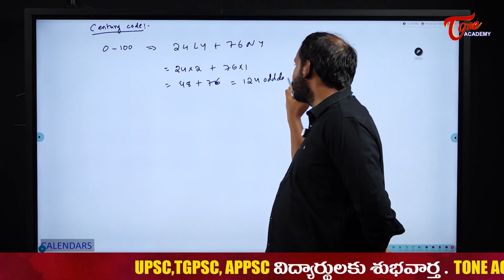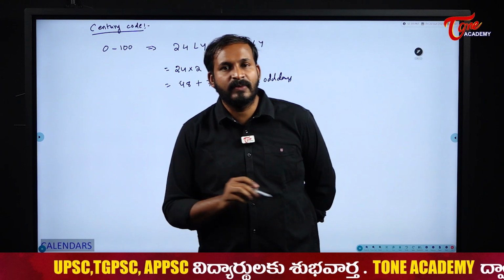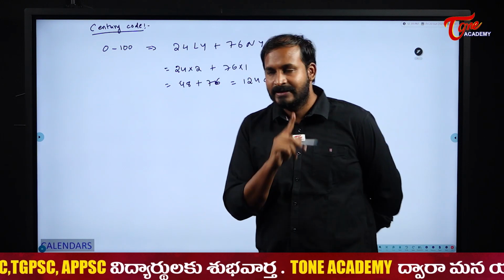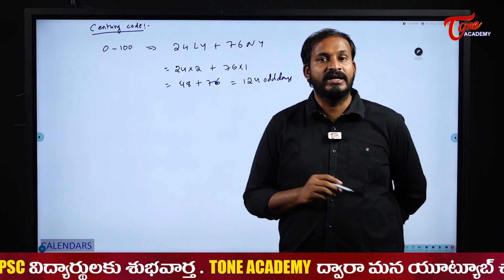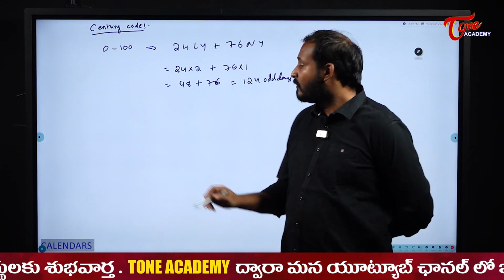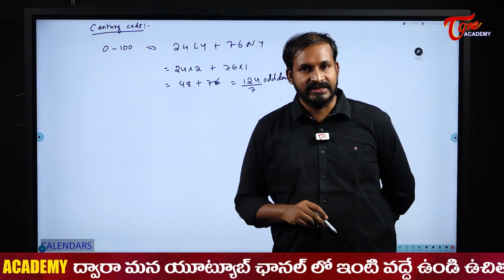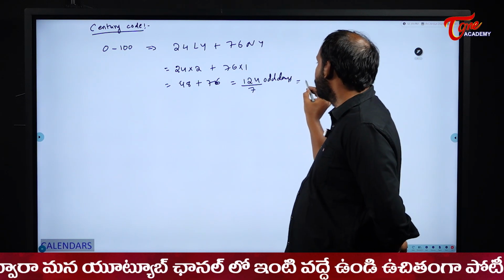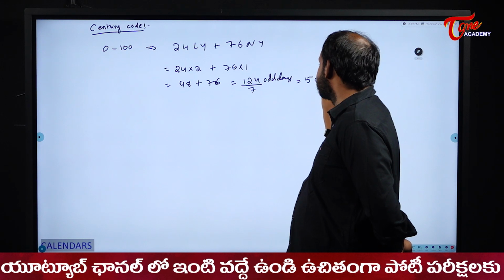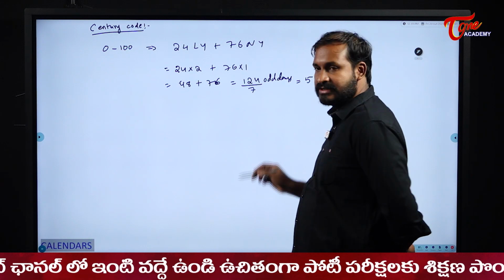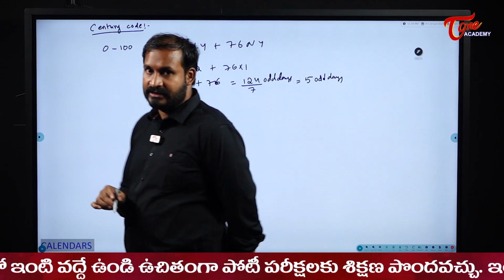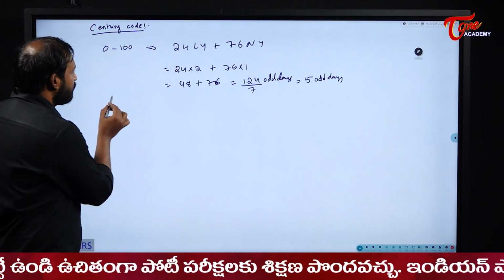Just now I told you what is the maximum number of odd days possible for us. 6, sir. But what is the number I got here? 124. Then what do I need to do? Once again, divide it by 7. So how many odd days will I get here now? 5 odd days. Now I will come to the next century.